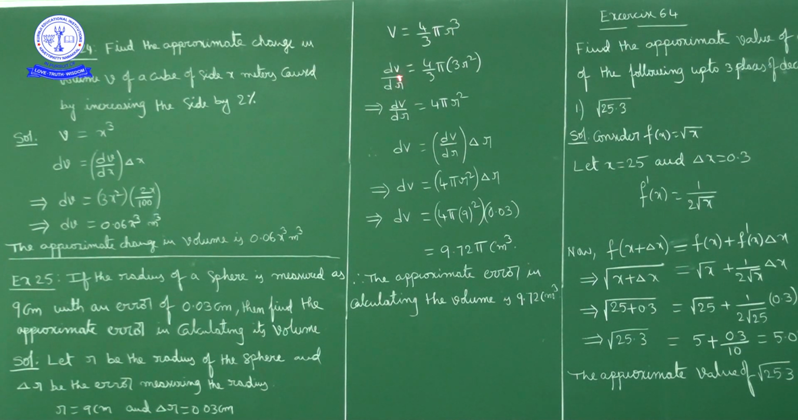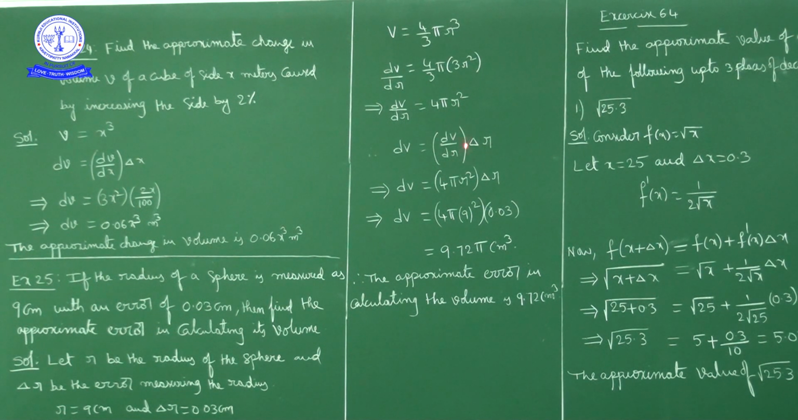Now dV by dr is how much? dV by dr is equal to 4 by 3 pi, a constant, into the derivative of r cube, which is 3r square; the 3 cancels. So dV by dr is equal to 4 pi r square. Now the error in volume, dV, we can write as dV by dr into delta r. Using the property dy is equal to dy by dx into delta x, dV is equal to dV by dr into delta r.